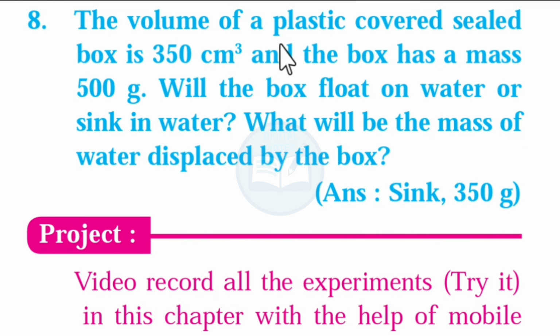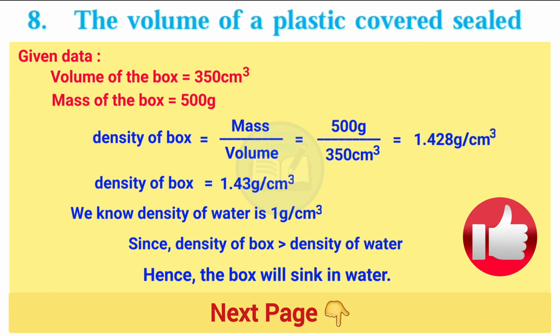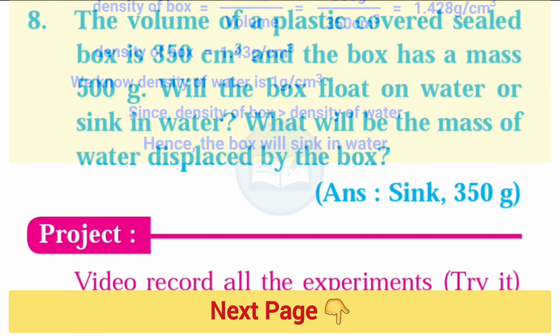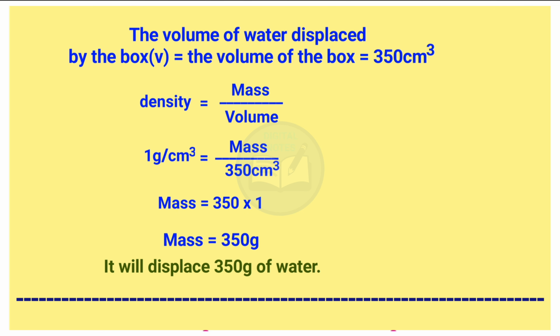Next question, 8. The volume of the plastic covered sealed box is 350 centimeter cube and the box has a mass of 500 gram. Will the box float on water or sink in water? What will be the mass of the water displaced by the box? You can see the half answer of this question on the next page. You can take a screenshot or write it in your notebook. Final answer, it will displace 350 gram of water.